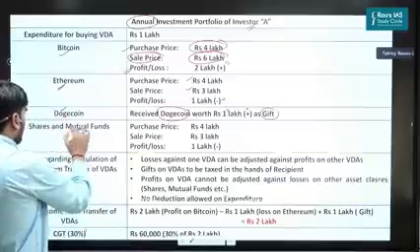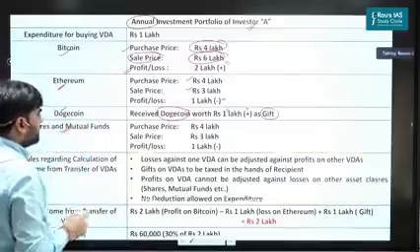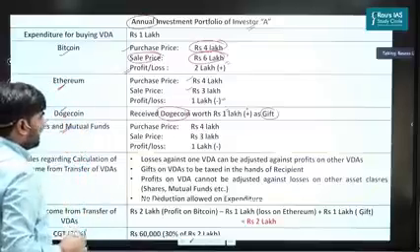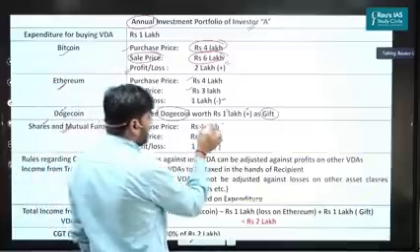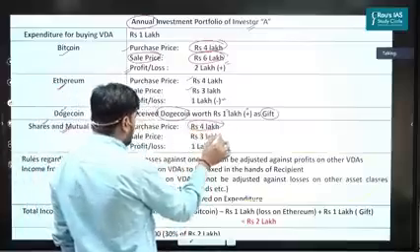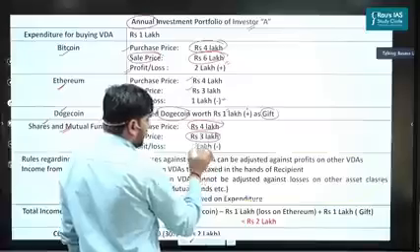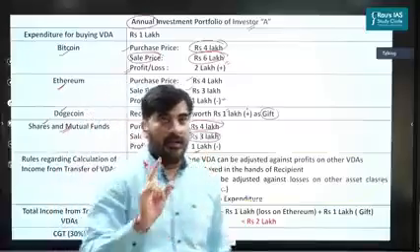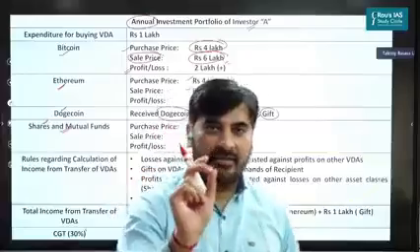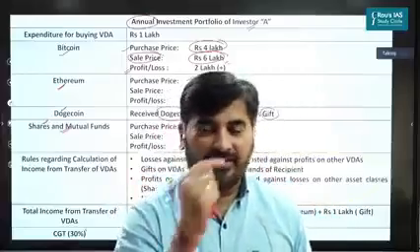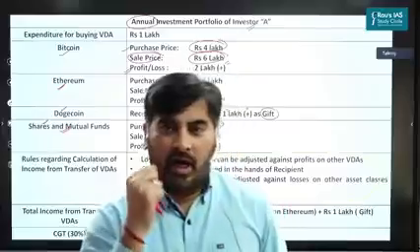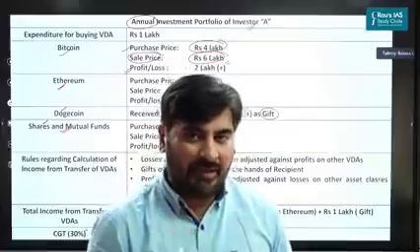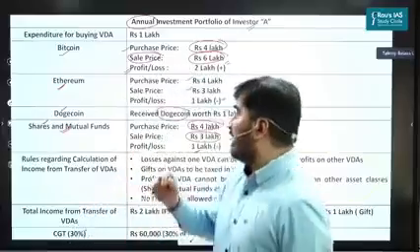And let's say he has invested in shares and mutual funds. He has purchased shares worth rupees 4 lakh, on which he has made a loss of rupees 1 lakh. So now let's try to understand his tax liability. First things first, how will you calculate his tax liability? How much money has he earned from Bitcoin?